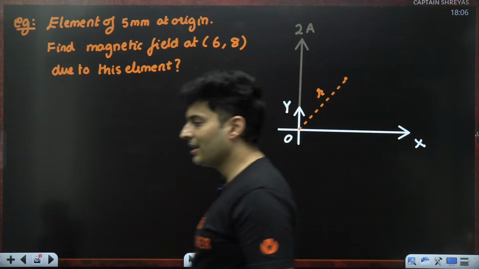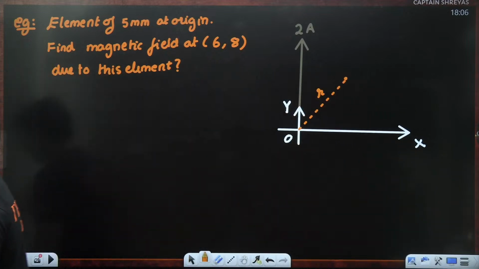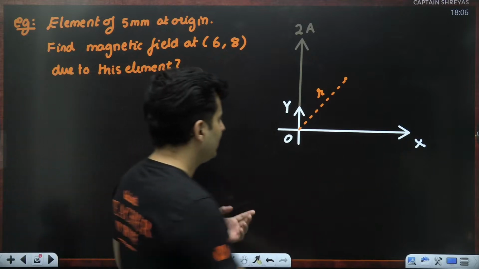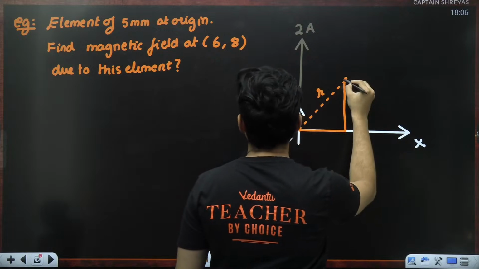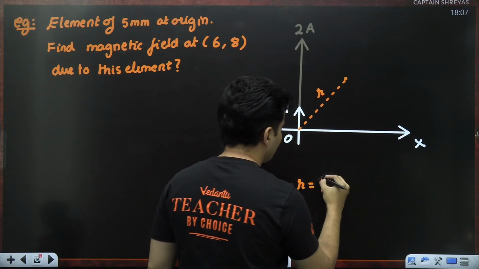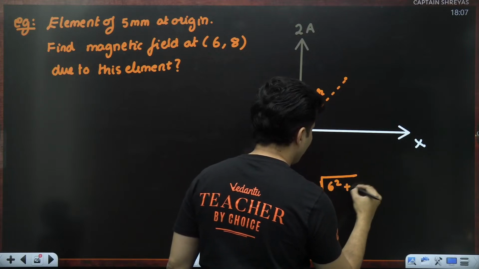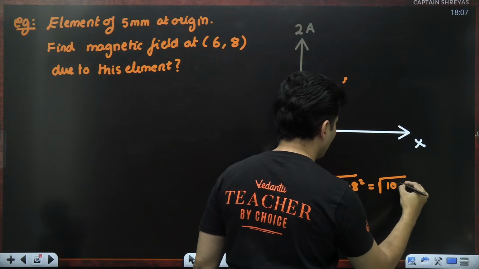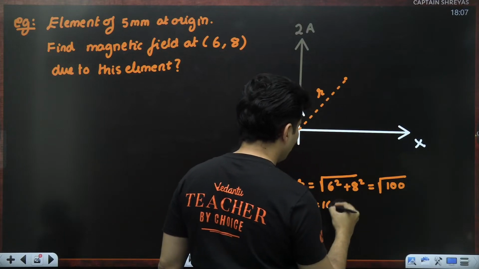Can you quickly think and tell me what might be the length of this position vector? Think about it, my dear students. This is 6 units, this is 8 units. Guys, Pythagoras theorem. So r is basically root of 6 square plus 8 square. 6 square is 36, 8 square is 64. So this will be root of 100, which is just going to be 10 units.